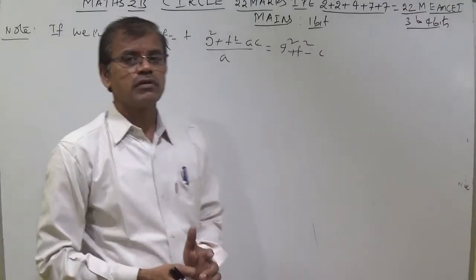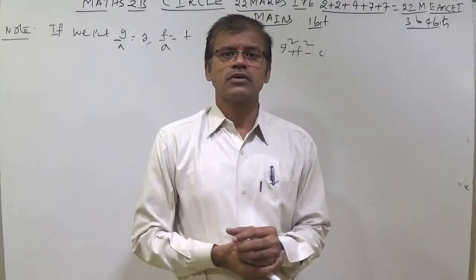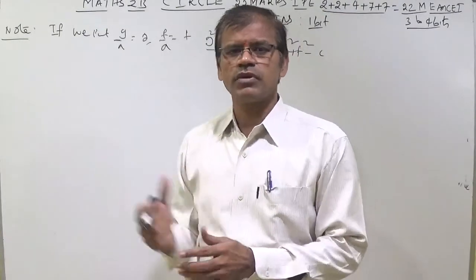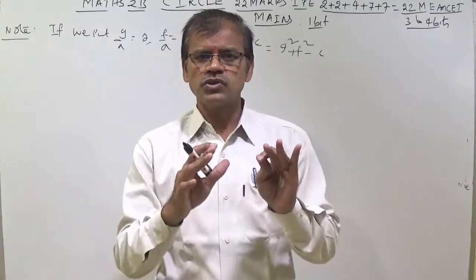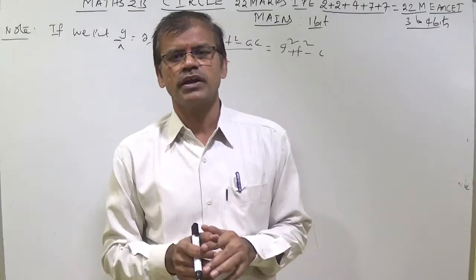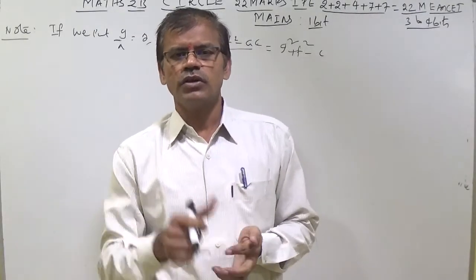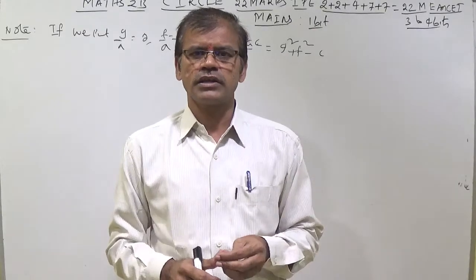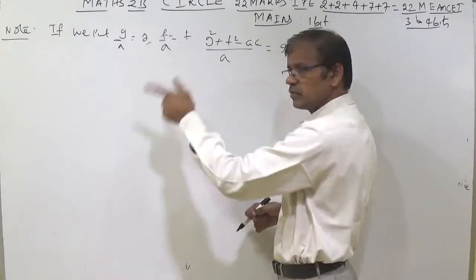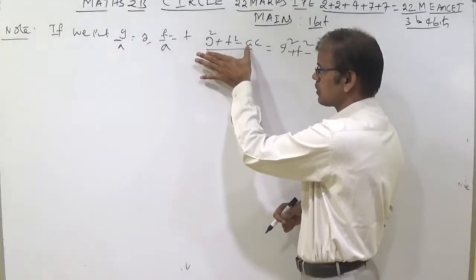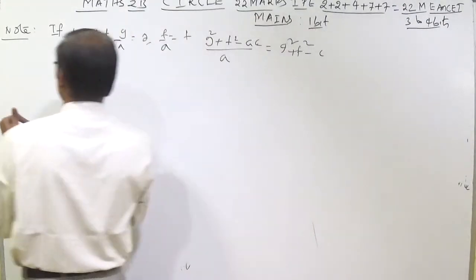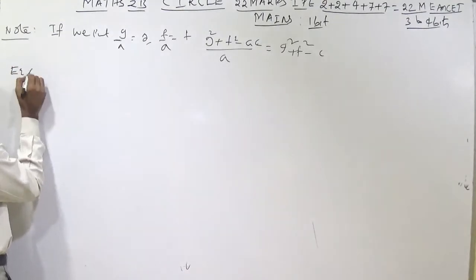Vice versa, if coef of x square and coef of y square are same, we are writing a is equal to b and instead of b we have applied a. If there is no a, that means coef of x square is equal to 1 and coef of y square is equal to 1. Then no need to write 1 into x square, 1 into y square separately. So whenever it becomes 1, it is simply g by 1 equal to g, f by 1 equal to f, and g square plus f square minus 1 into c by 1 is equal to g square plus f square minus c. Using that one, equation of a circle I am writing.